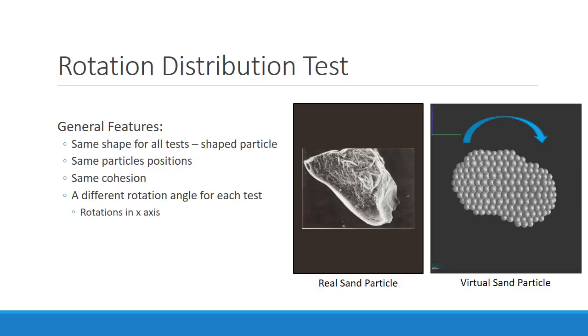The manner in which a particle is oriented in a compression test also determines its breakage behavior. To investigate this aspect, a second series of virtual tests was carried out. An irregularly shaped particle was created by assembling spherical subparticles bonded together by adhesion force. In this case, all the particles have the same shape for all tests, the same particle positions, and the same cohesion between the spheres, and have a different rotation angle for each test. All the rotations are about the x-axis.